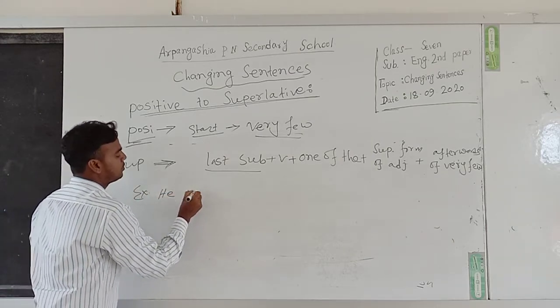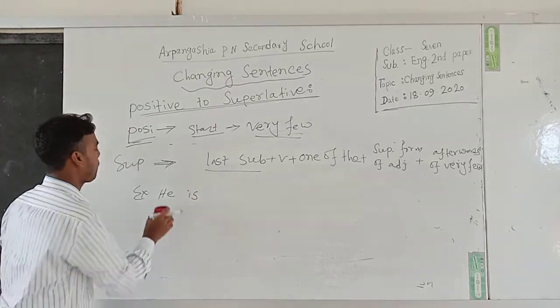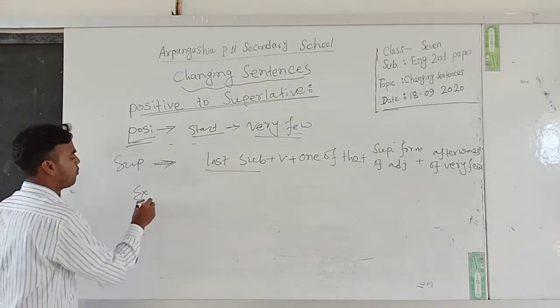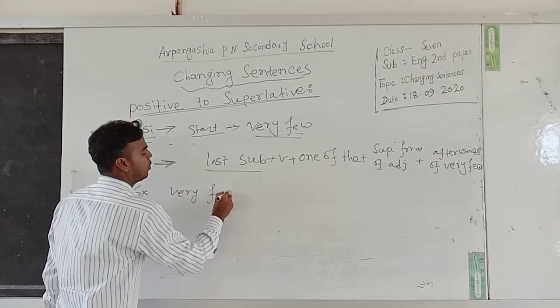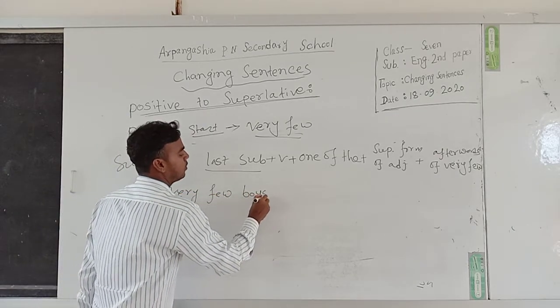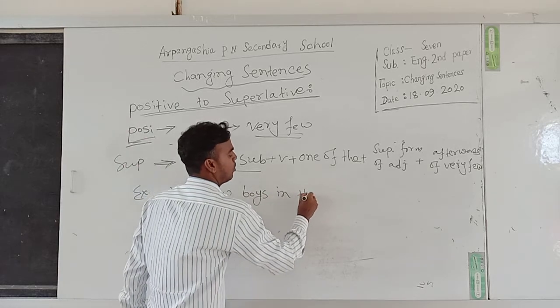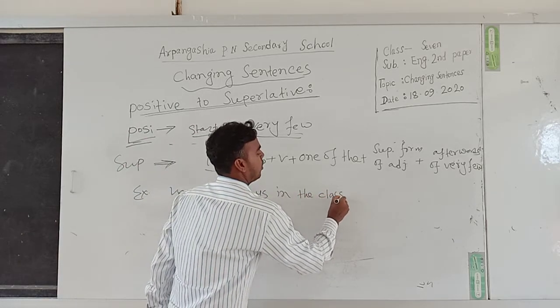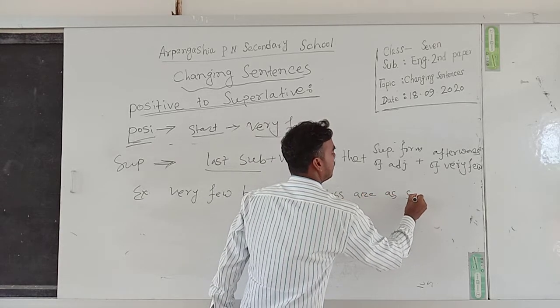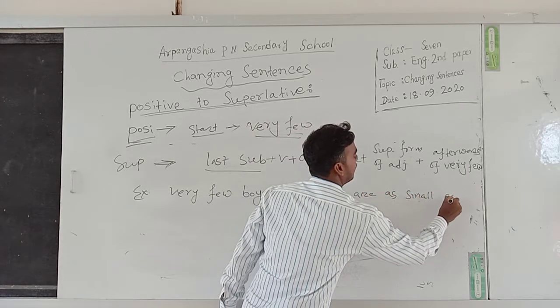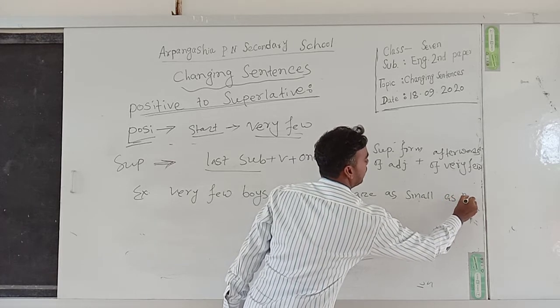It starts with very few. Very few boys in the class are as small as Ronnie.